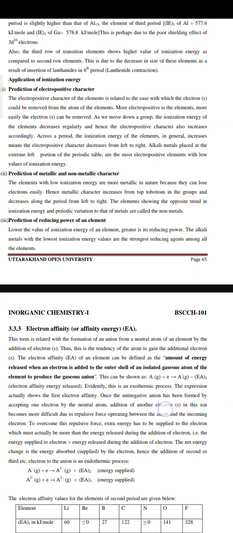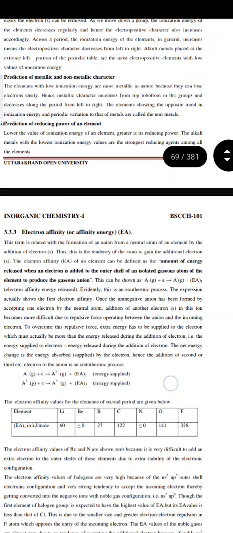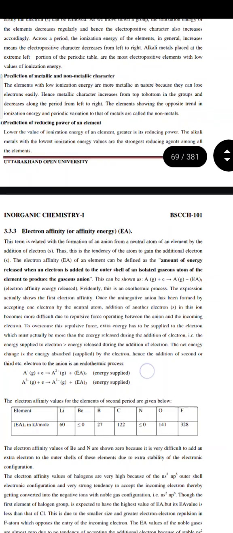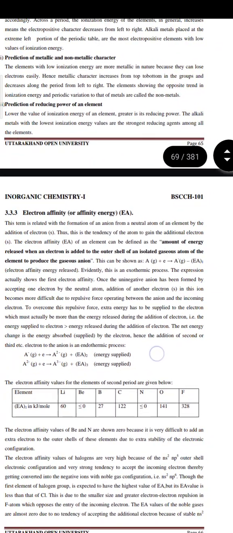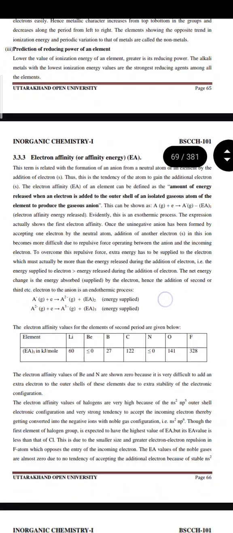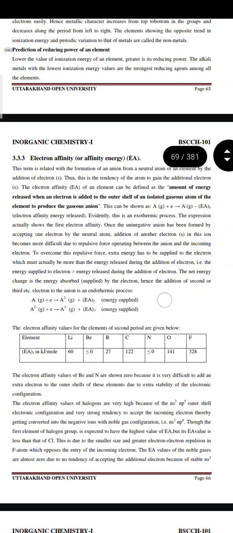Second is prediction of metallic and non-metallic character. The elements with low ionization energy are more metallic in nature because they can lose electrons easily. Hence, metallic character increases from top to bottom in a group and decreases along the period from left to right. The elements showing the opposite trends in ionization energy and periodic variation to that of metals are called non-metals. Third is prediction of reducing power of an element. The lower the value of ionization energy of an element, the greater is the reducing power.